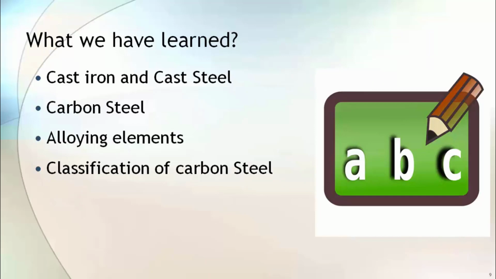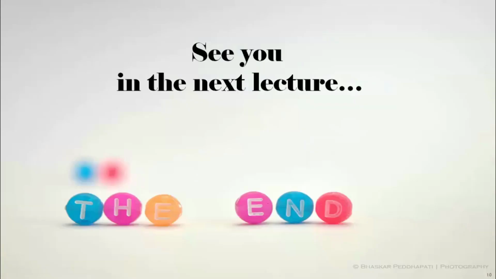So what did we learn in this lecture? In this lecture we learned about what is cast iron and cast steel, carbon steel and its elements. We also classified carbon steel based on its percentage of carbon. This is the end of our lecture. See you in the next lecture.